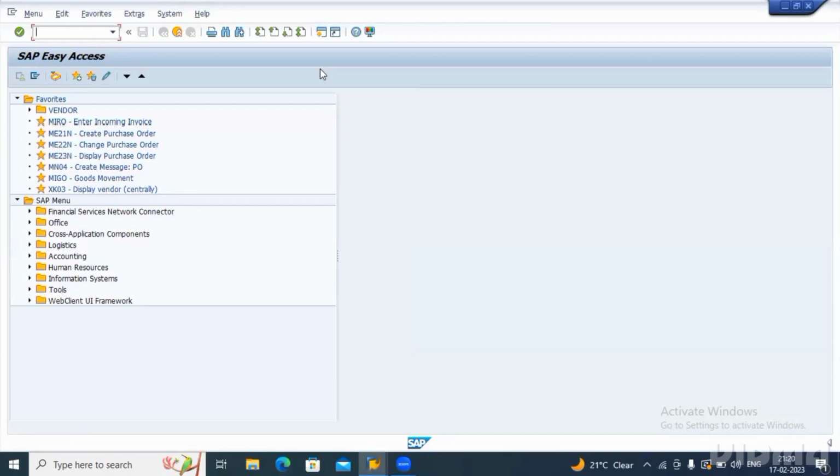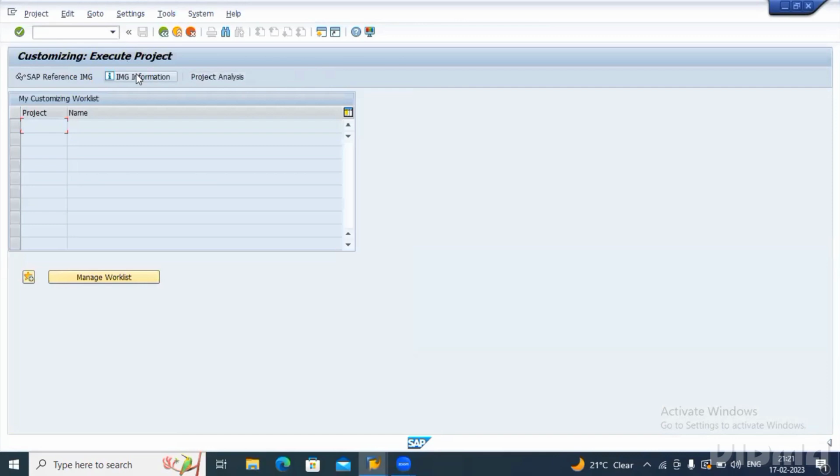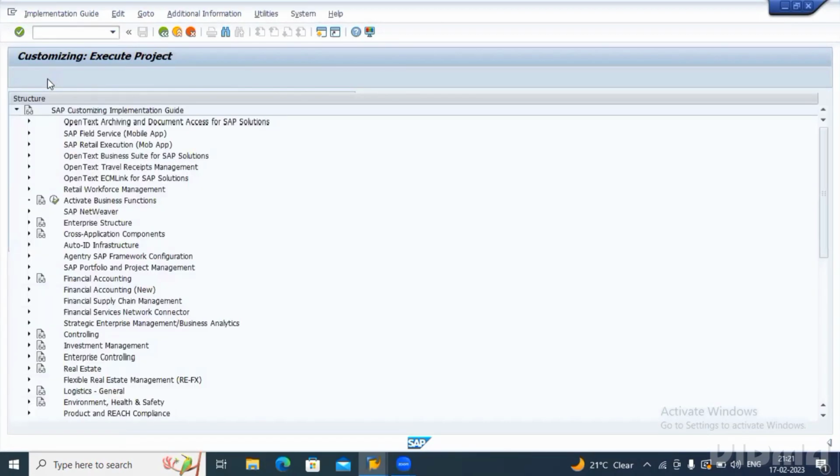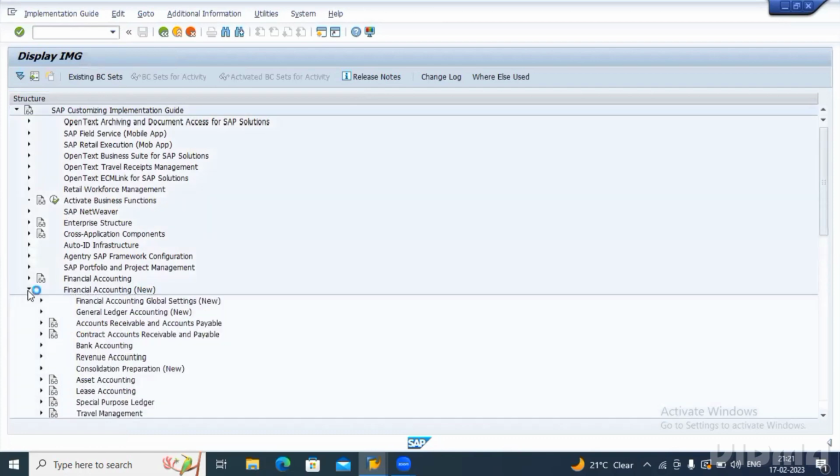Now we'll see how we can configure that in the SAP system. SPRO, that is SAP project reference object. Click on SAP Reference IMG. Here you can see Financial Accounting New. Click on that, then Financial Accounting Global Settings.